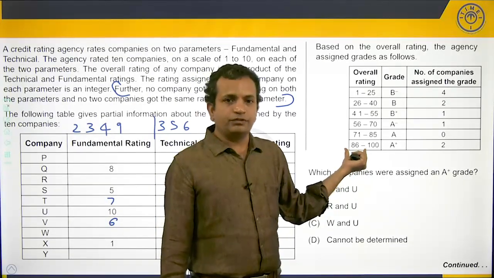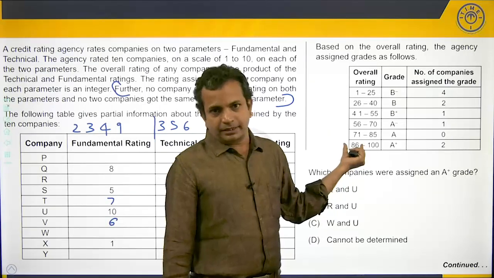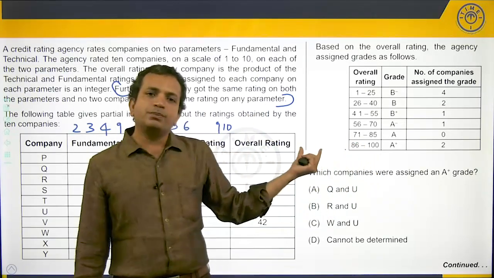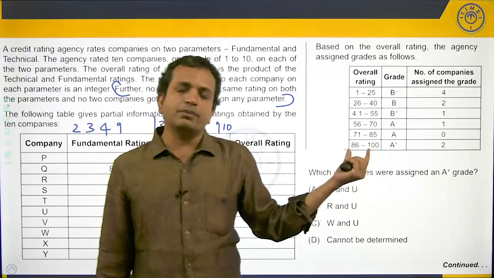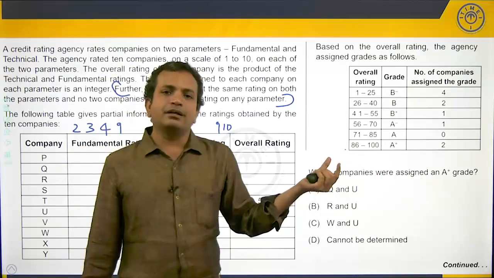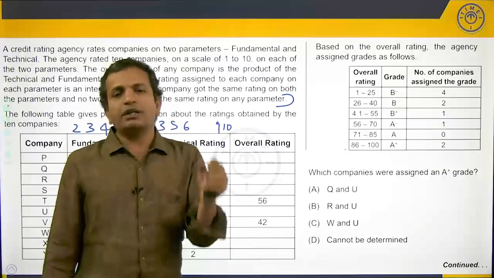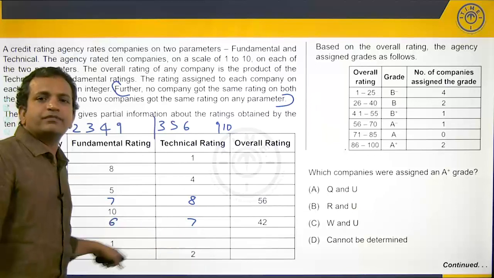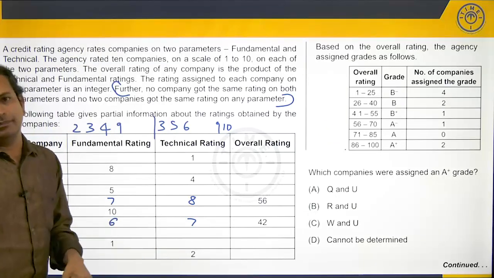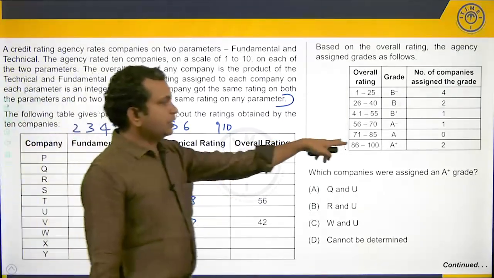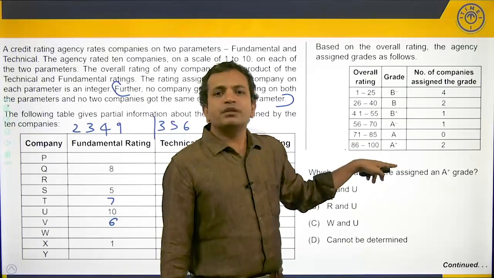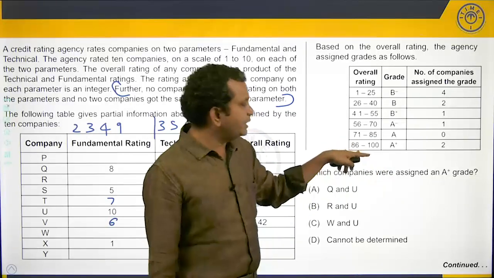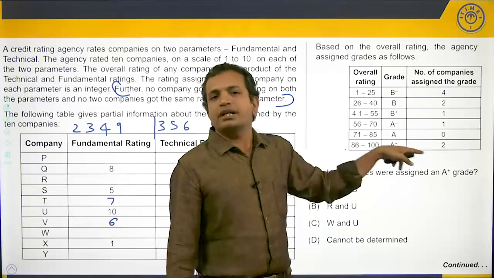Now, 8 8s is 64, not between 86 and 100. 9 9s is 81, still not between 86 and 100, which means the only two numbers which can give us a product between 86 and 100 will be 9 and 10, 90, or 10 and 10, 100. Now, 10 and 10 is not possible because repetition of rating across columns is not allowed. So there are two companies getting a rating of 9 and 10, and 10 and 9, because only then will they be falling under this band 86 to 100.